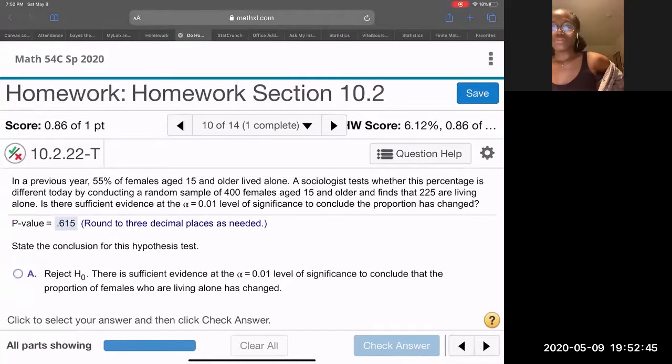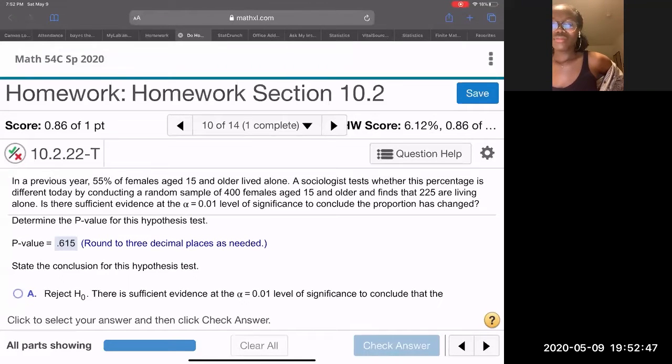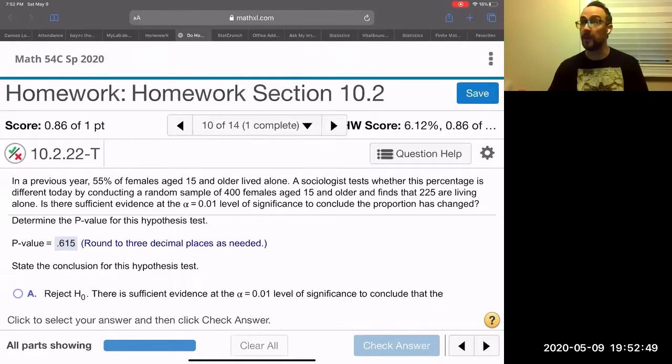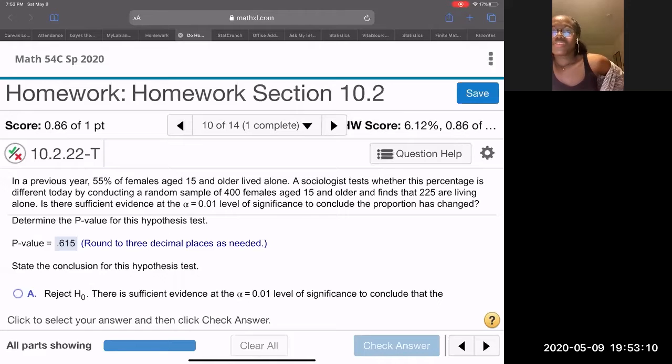Okay, now, once you find the p-value, you need to make the conclusion. There are 3 steps. Step 1, write the null and alternative and define the parameter. Step 2, find the p-value. Step 3, state the conclusion. All right, so let's do a little overview real quick.